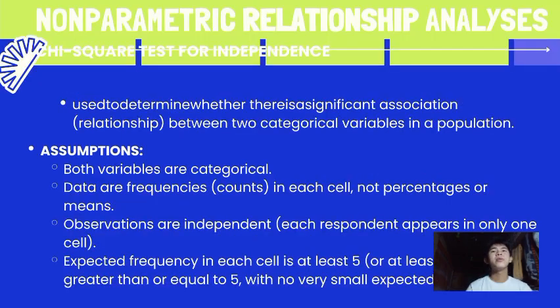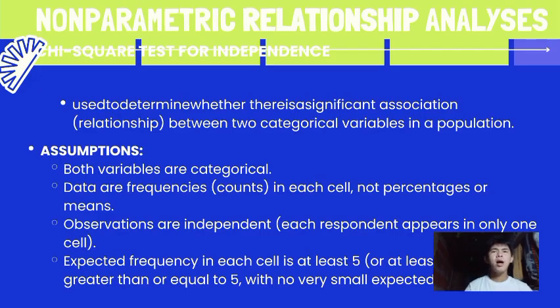So we have the chi-square test for independence. It is used to determine whether there is a significant association between two categorical variables in a population. Its assumptions are: both variables are categorical; data are frequencies in each cell, not percentages or means; observations are independent, each respondent appears in only one cell; and the expected frequency in each cell is at least 5, or at least most cells are greater than or equal to 5, with no very small expected counts.